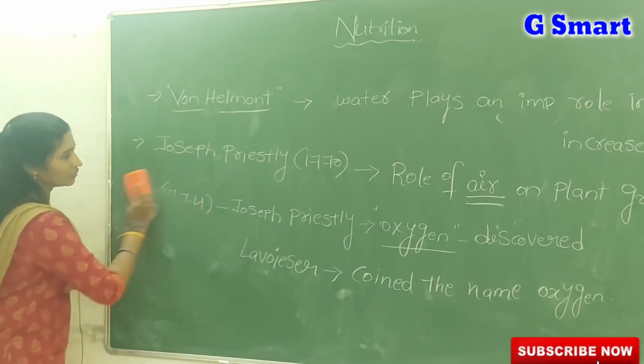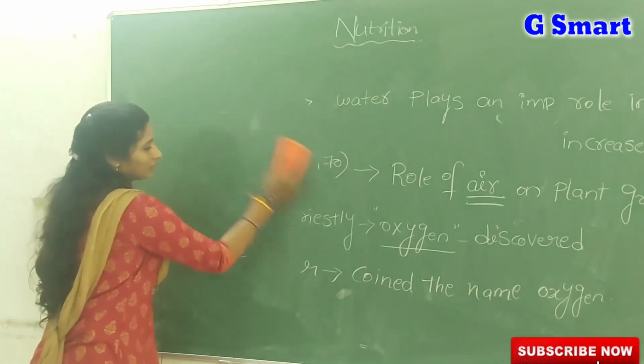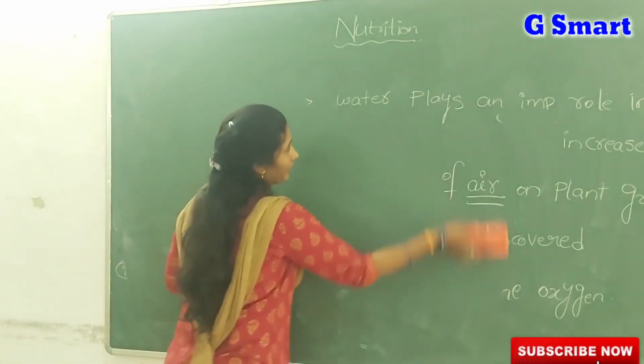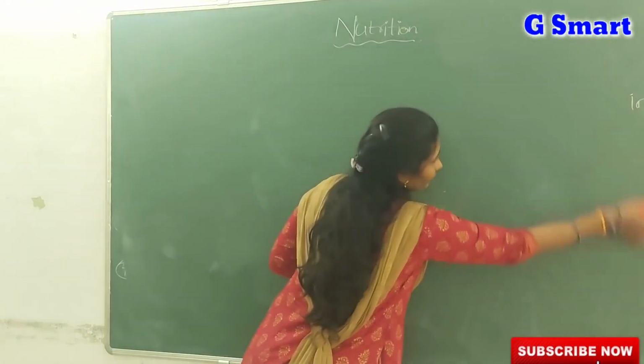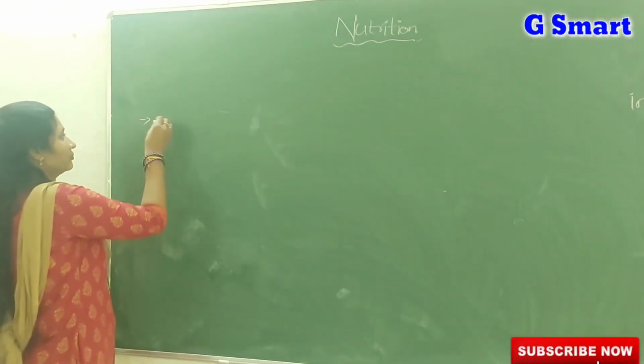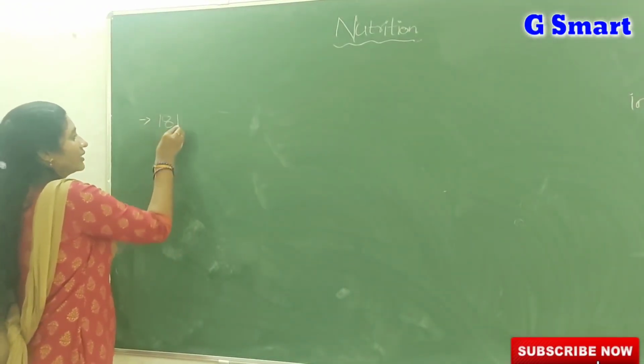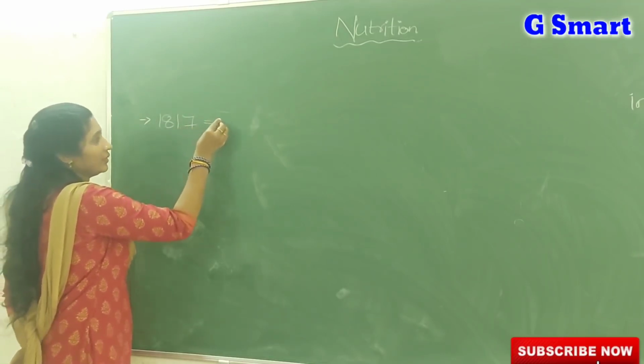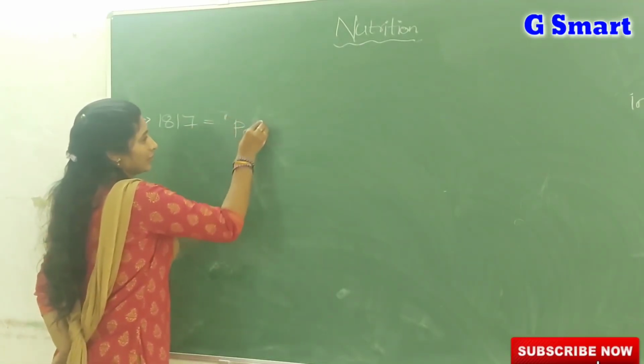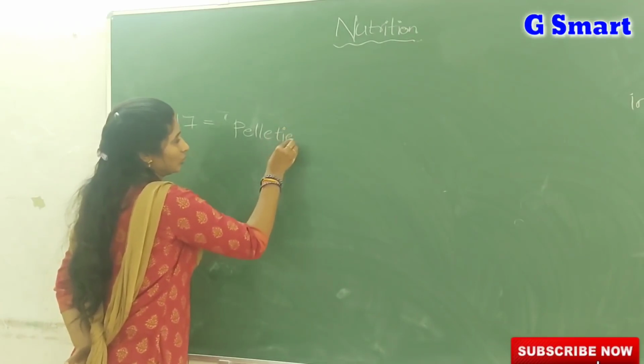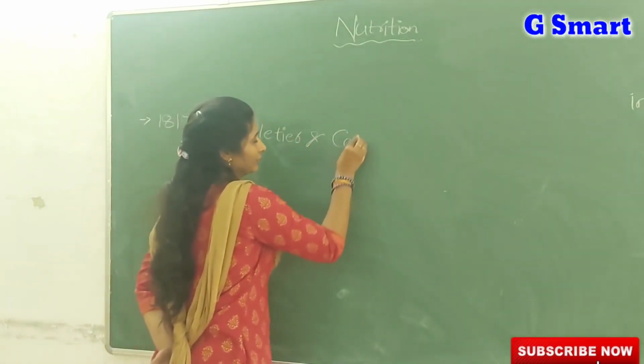So now we are going to learn about the remaining scientists. Okay. Next, in the year 1817, two scientists known as Pelletier and Cavendish.